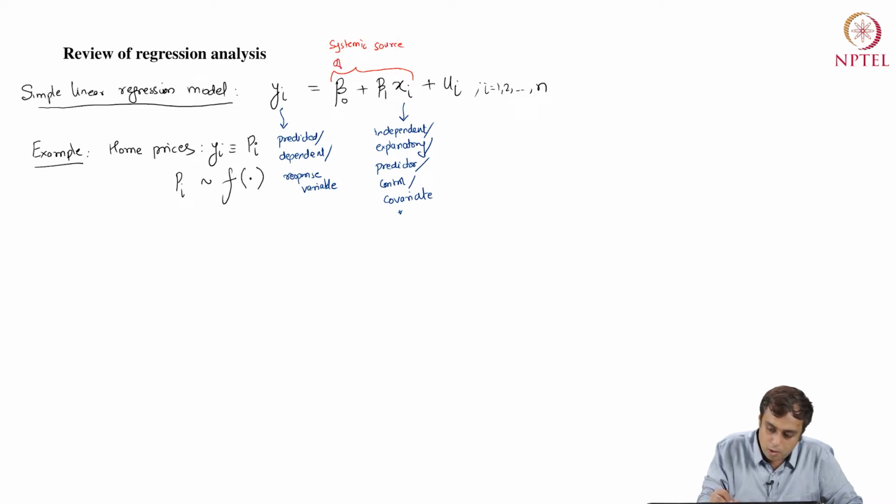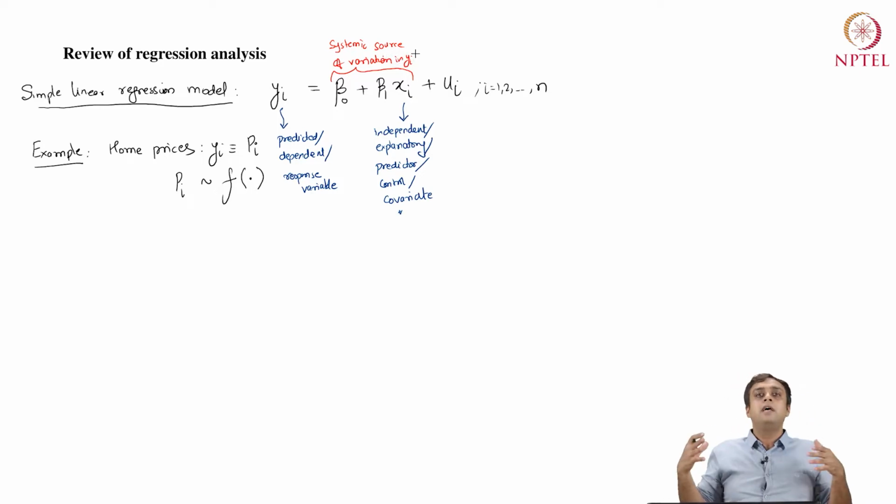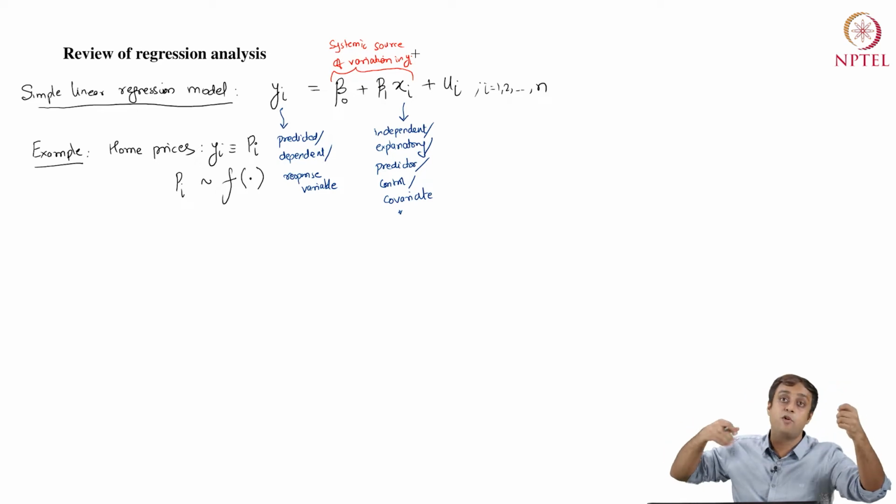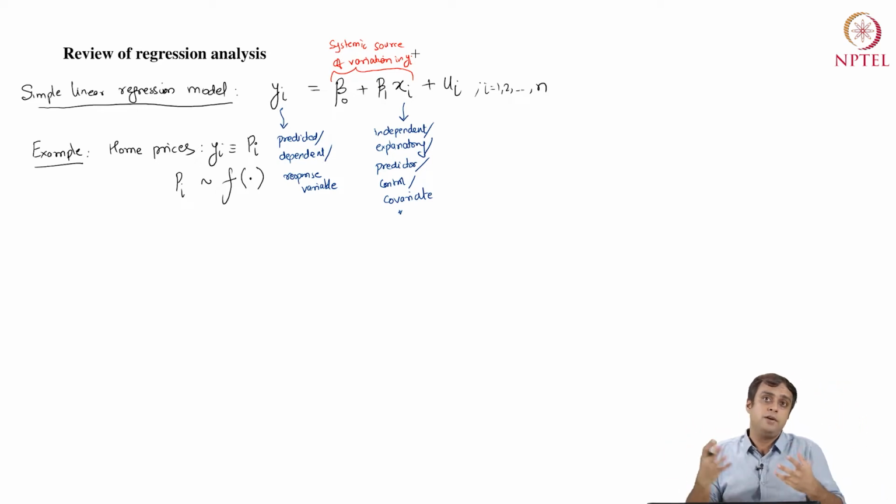Why is it called systemic? Because it is a tangible source of variation. So if xi varies a little bit more, pi will vary a little bit more, but I can measure that change, right? I can observe and measure xi. I have data for xi just like I have data for yi, right?